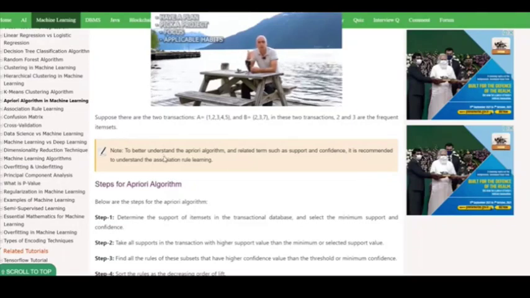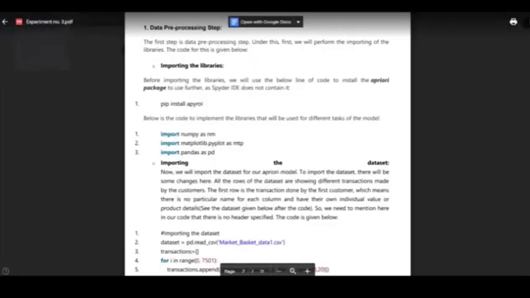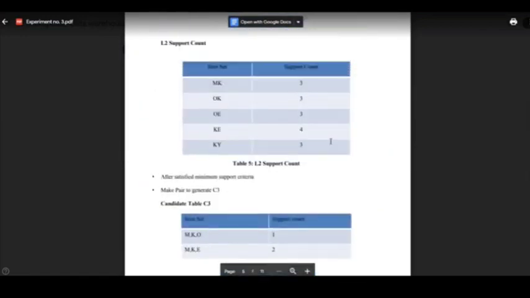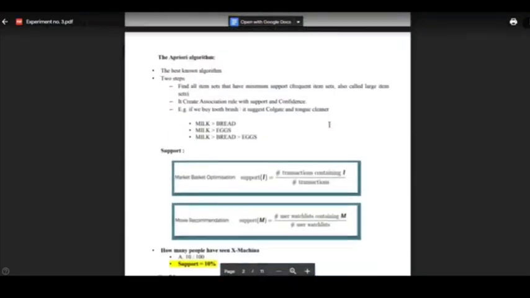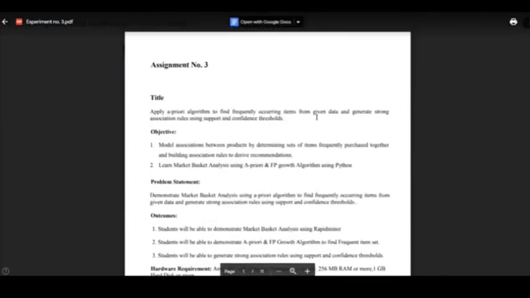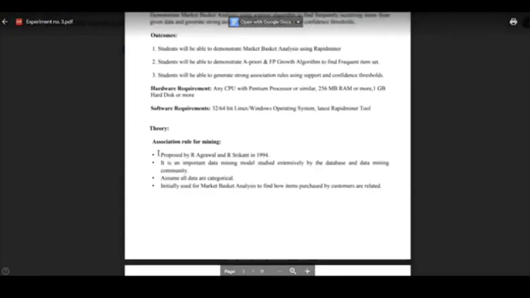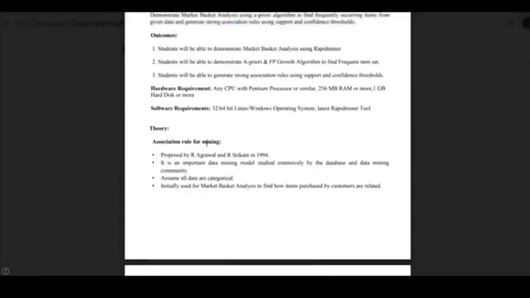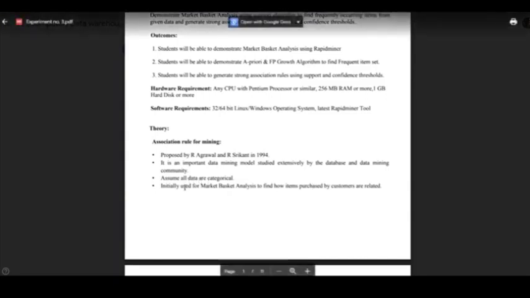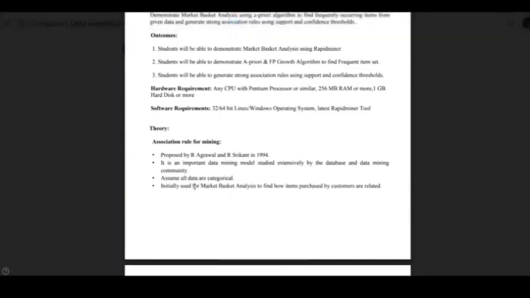You might find this confusing, but I am explaining it again for your understanding. You will learn about frequent items in detail here. First we will learn about the Apriori association rule mining. It is an important mining model studied extensively by the database and data mining communities, which assumes all data is categorical, and is initially used for market basket analysis, which I have told you before.